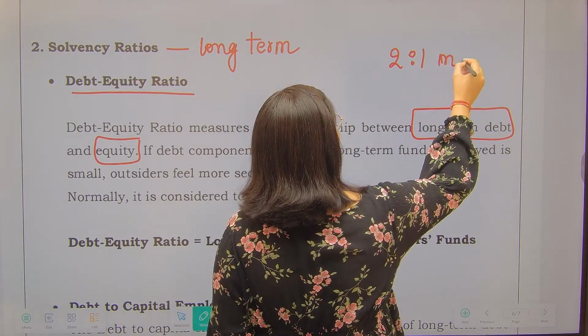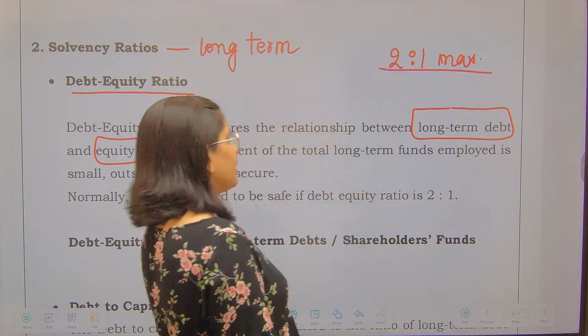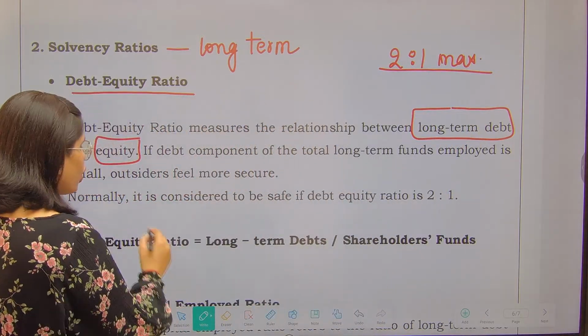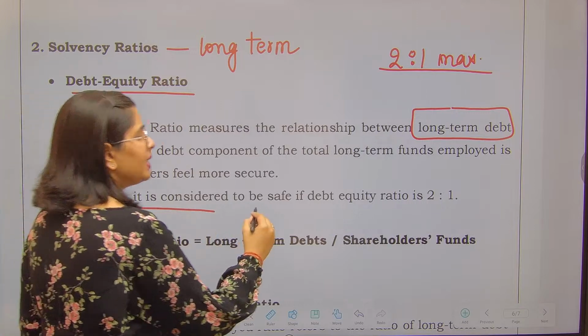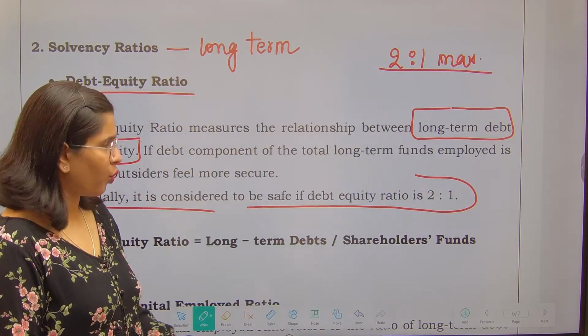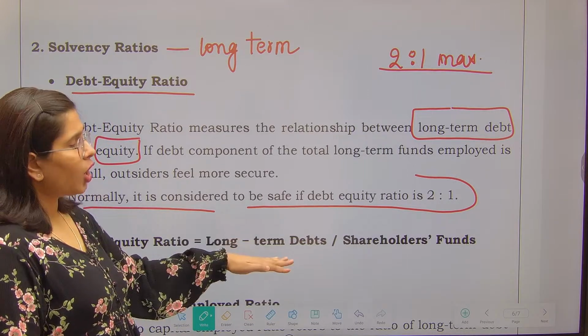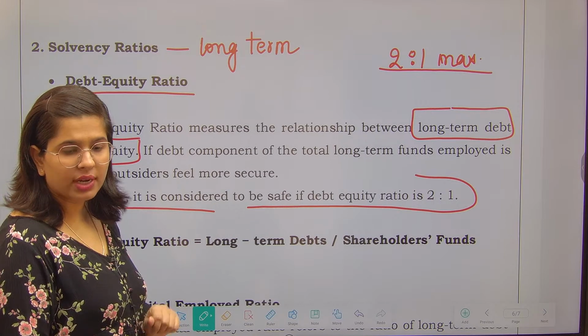Now this is the max. So normally it is considered to be safe if the debt equity ratio is 2:1. Now why am I saying this? See, debt equity ratio is long term debts divided by shareholders fund.